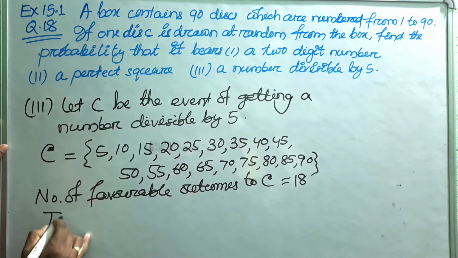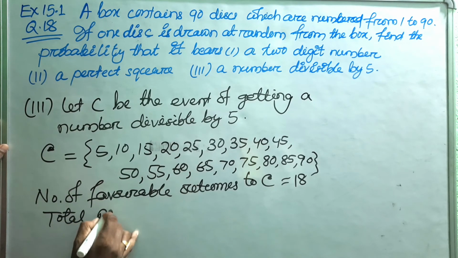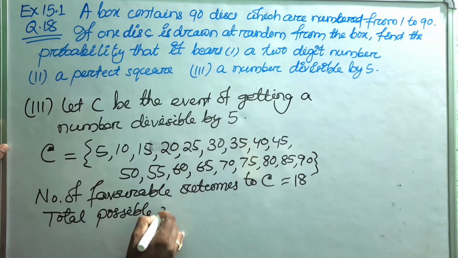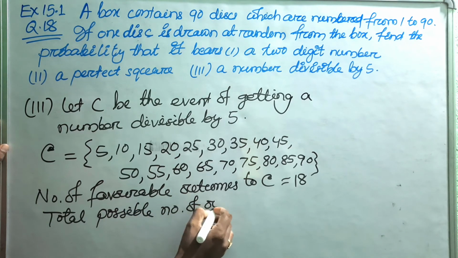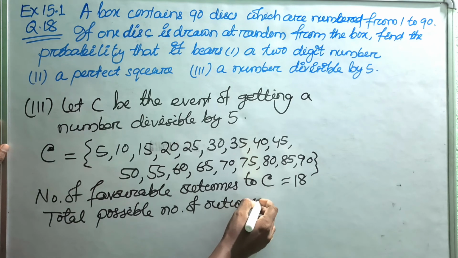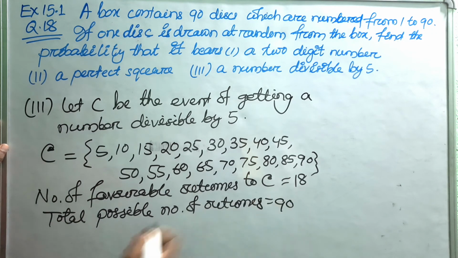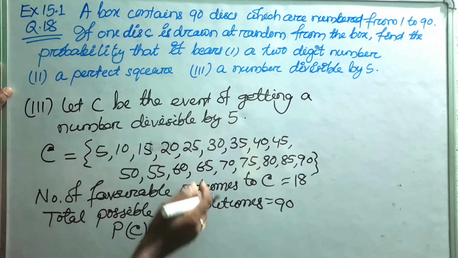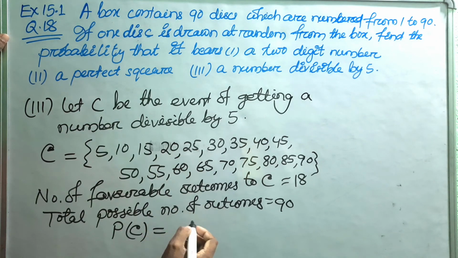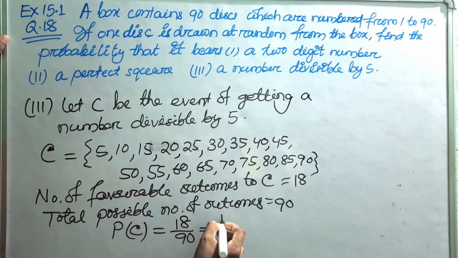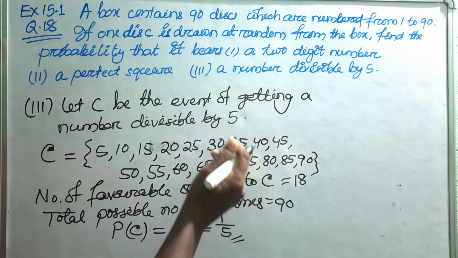Then the total possible number of outcomes will be 90. So the probability of C is equal to the number of favorable outcomes by total outcomes, that is 18 by 90. Now if you cancel it by 18, 18 ones are 18, then 18 fives are 90. So 1 by 5 is the answer.